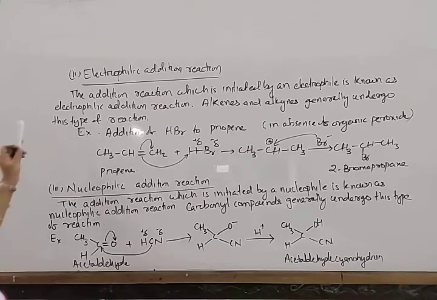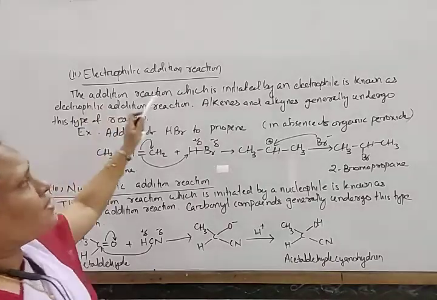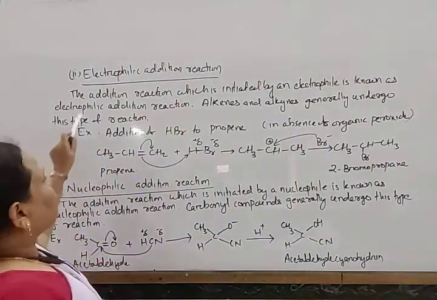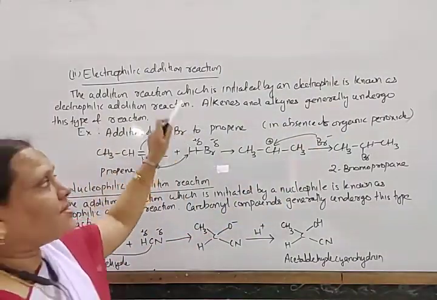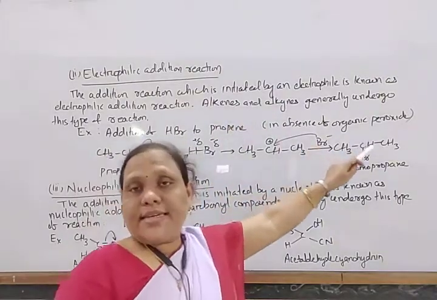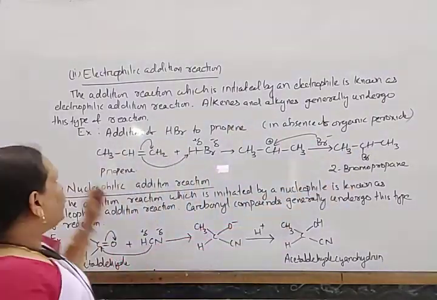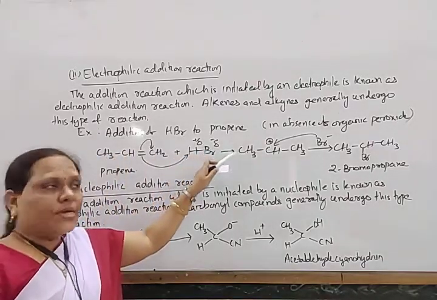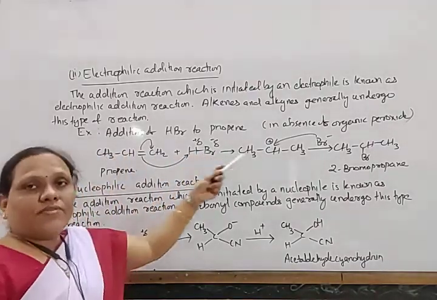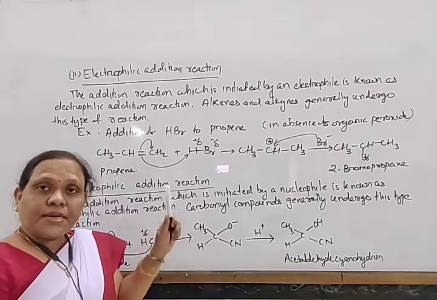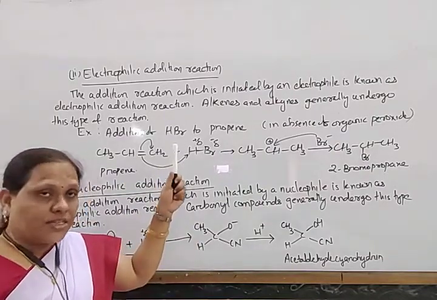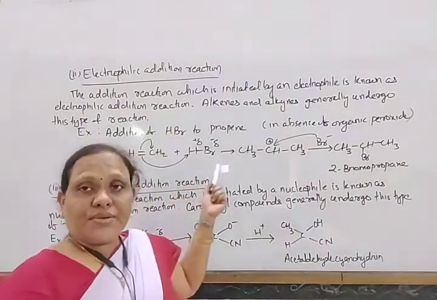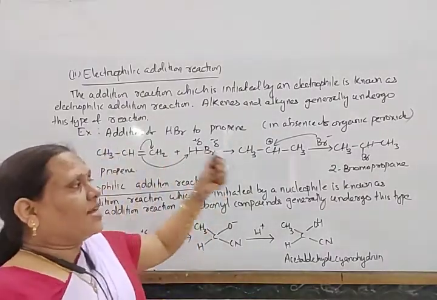Next, electrophilic addition reaction. The addition reaction which is initiated by an electrophile is known as electrophilic addition reaction. Alkenes and alkynes generally undergo this type of reaction. For example, addition of HBr to propene in absence of organic peroxide. In presence of organic peroxide, it is free radical addition reaction. In absence of organic peroxide, propene is added to HBr. This is electrophilic addition reaction.